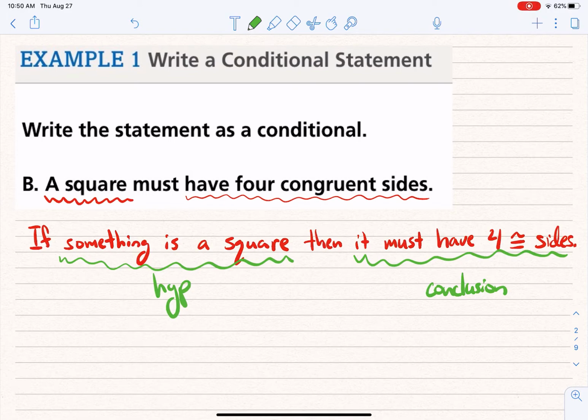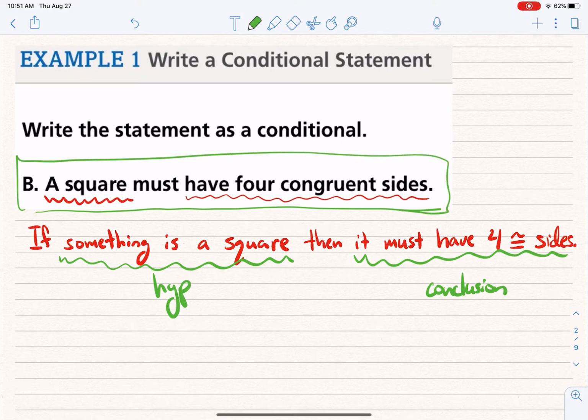Okay? And that's a true statement, just as this original statement is true: a square must have 4 congruent sides. But see, if we were to switch this around, if we wrote this wrong and said if it must have 4 congruent sides, then it is a square, that's not true. Because a rhombus has 4 congruent sides, but it's not necessarily a square. And so if the original statement was true, then when we write a conditional, that should certainly be true. All right?